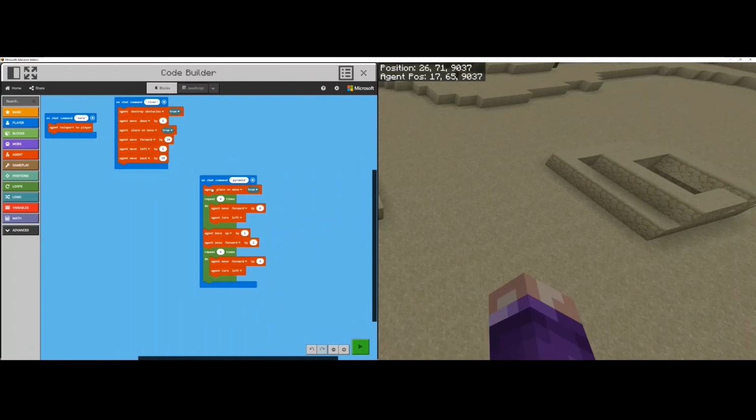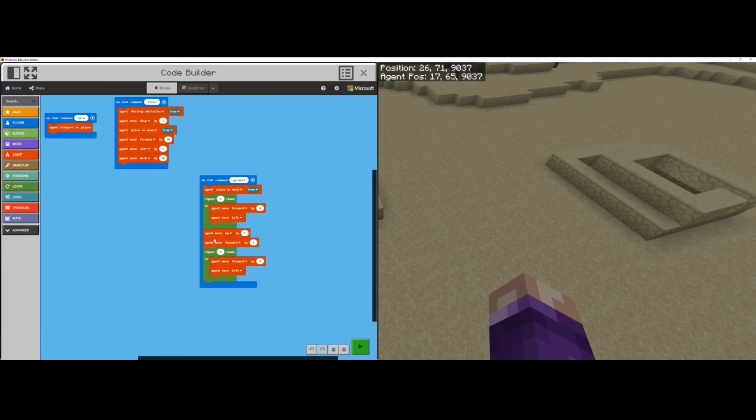Agent is placing every time he moves, he builds the square. Okay, so I think it's this very first block that we need to work with. We've told our agent to place a block every single time that they move. So we need to tell them that we don't want them to place a block when they move forward.